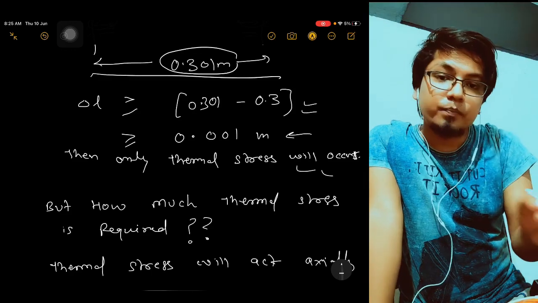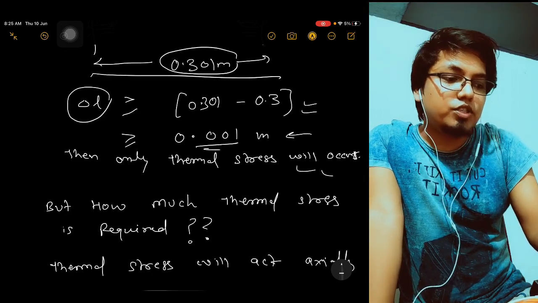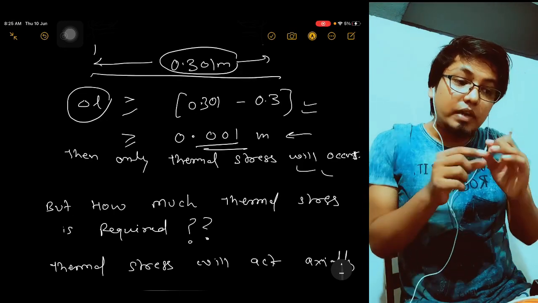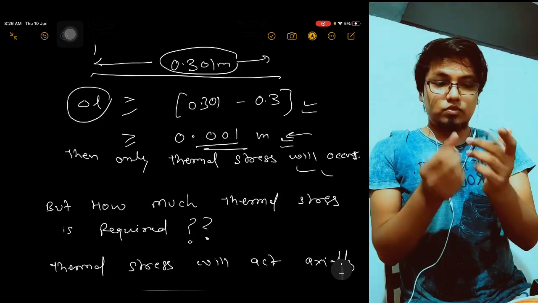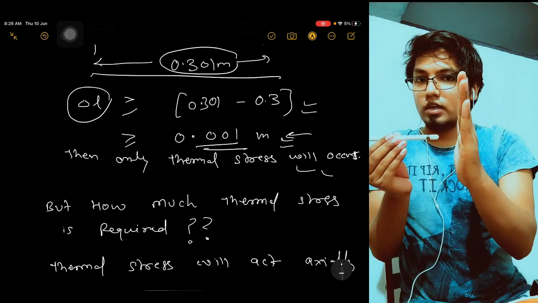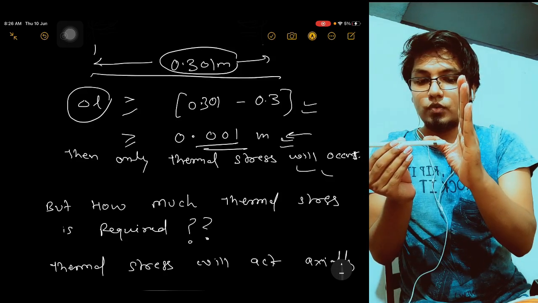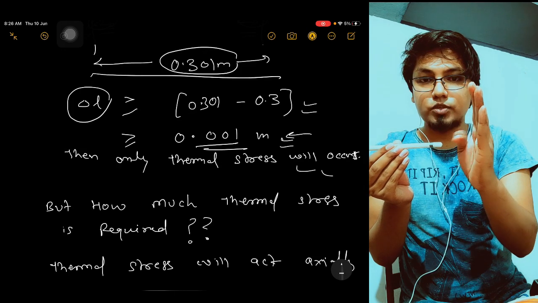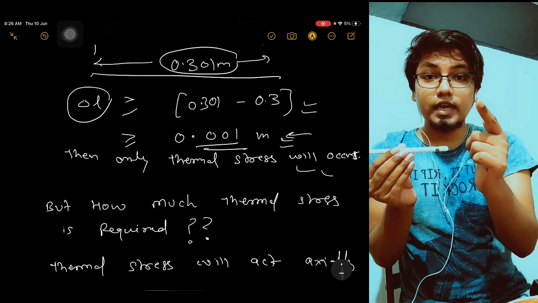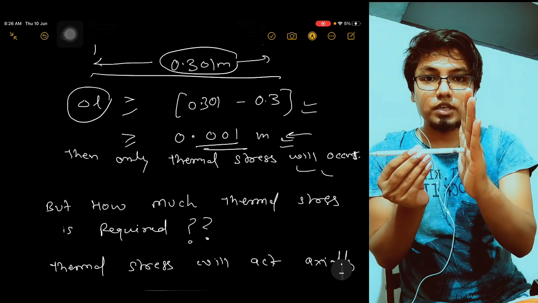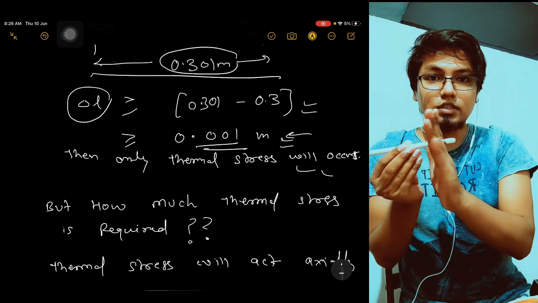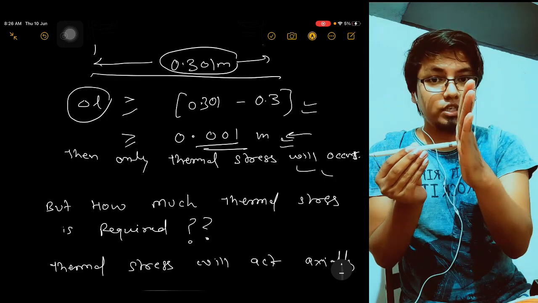Sorry, I mean to say that when your del L is exactly this much, then thermal stress will not develop, right? When the expansion in the rod exceeds this value, so it's like this is the rod, and this is the wall, this is the wall. So the gap available here, if you increase the temperature only enough to overcome this gap, then there will not be any thermal stress. But suppose you increase the temperature beyond that, so that it expands this much and a little more. Then this extra part is expanding into the wall, and because the wall is rigid, it should compress.